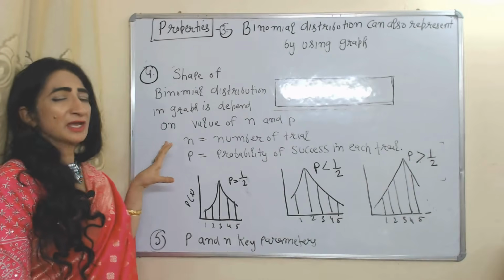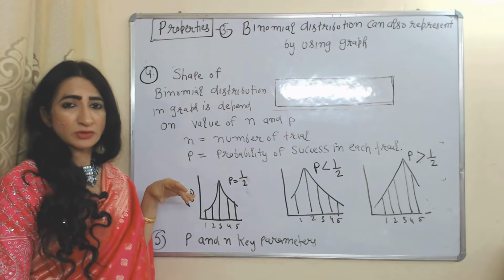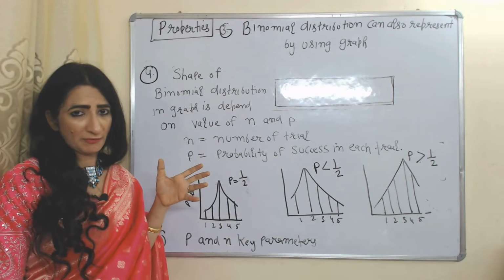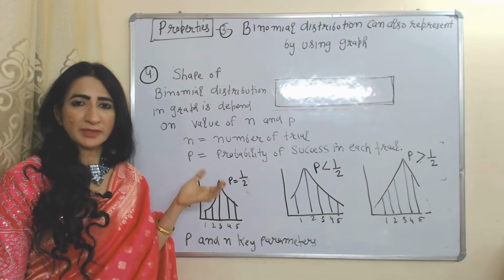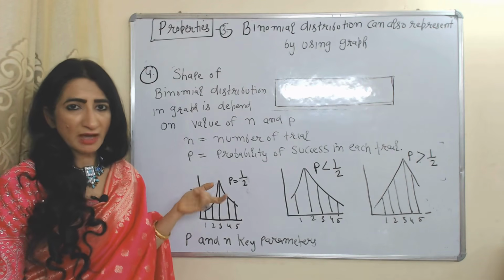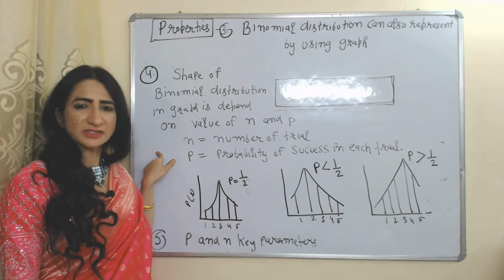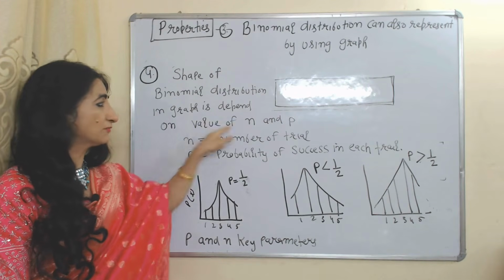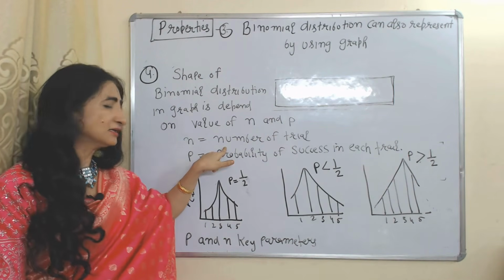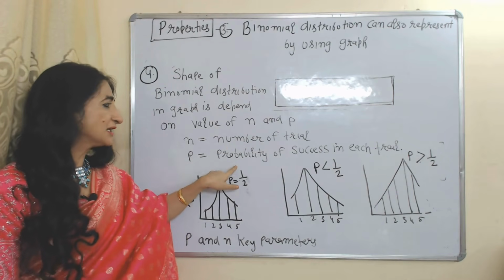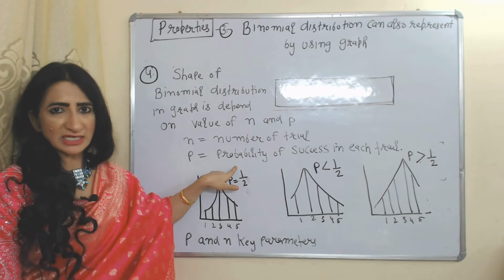Next property, binomial distribution can also be represented through a graph, and the shape of the binomial distribution in the graph depends on the value of n and p. N represents the number of trials, p represents the probability of success in each trial.